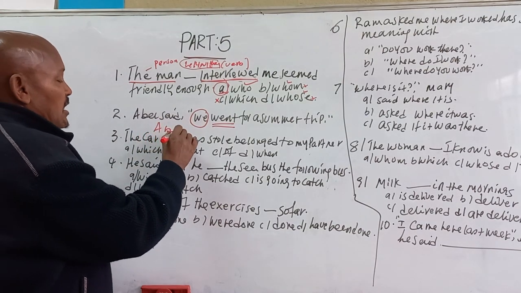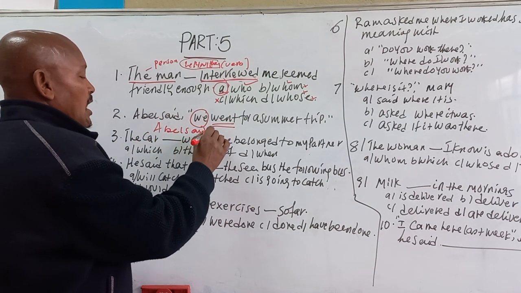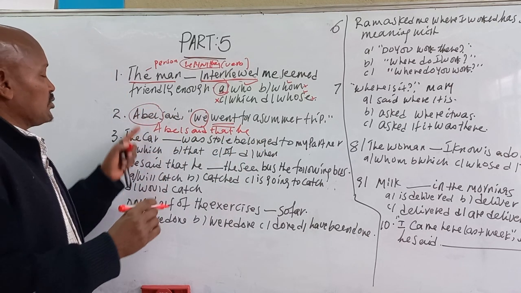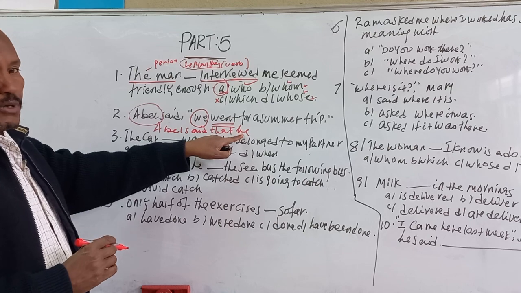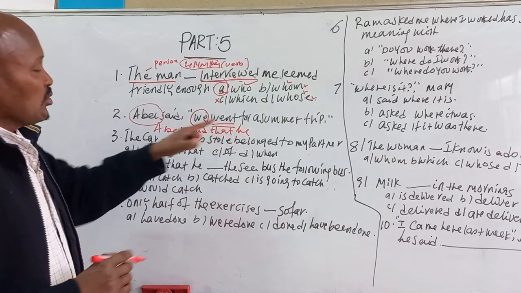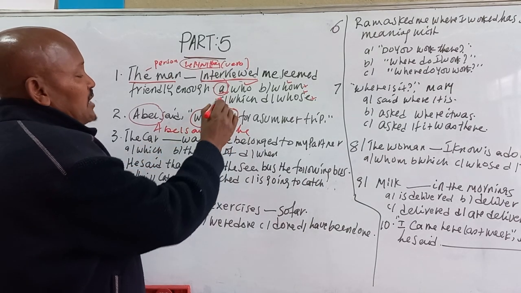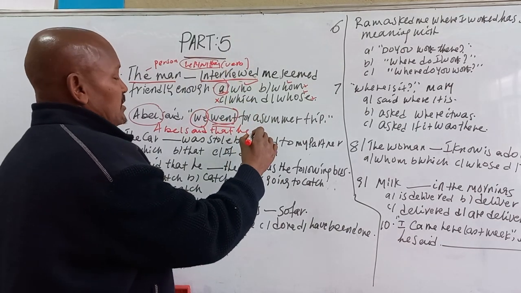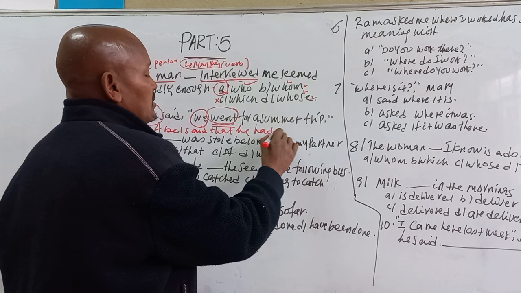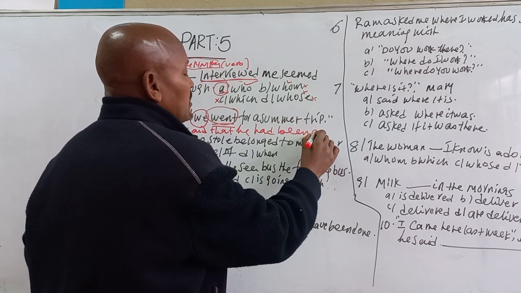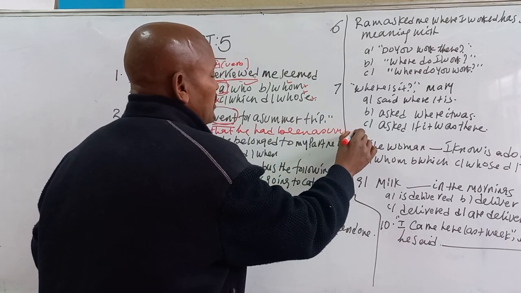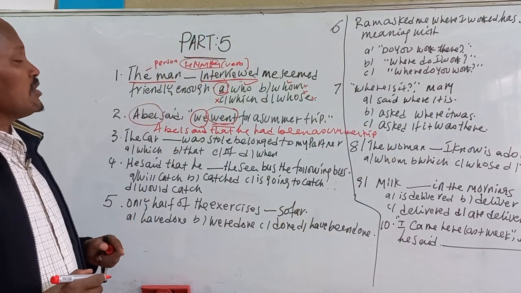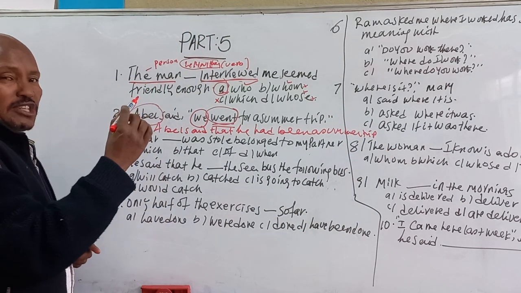Abel says that, look here, Abel says that he, because the speaker is Abel, so it can be represented with the third person singular pronoun, he. So this one is simple past. If the direct speech is simple past, we had better convert it to the past perfect. So he had gone for a summer trip. This is all right. Reported speech form of "we went for a summer trip."